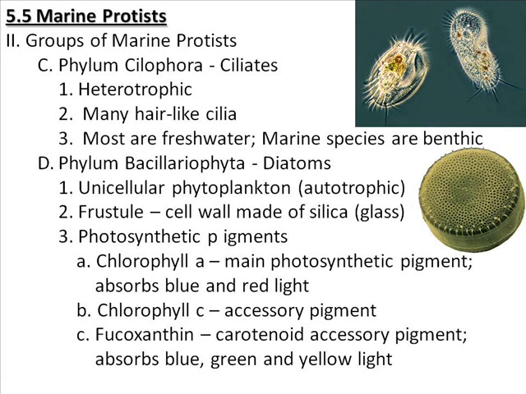They of course have chlorophyll A, which most autotrophs do. That is the main photosynthetic pigment that has the ability to absorb blue and red light. However, diatoms also have chlorophyll C, which acts as an accessory pigment to chlorophyll A, and also the pigment fucoxanthin, which is a carotene-based pigment that also helps out chlorophyll A by absorbing more blue light, but also green light and yellow light, which the chlorophylls do not absorb.